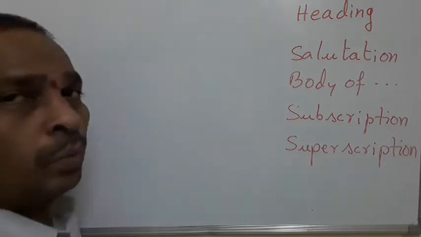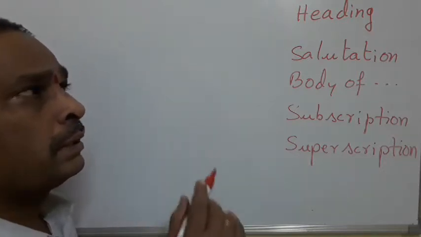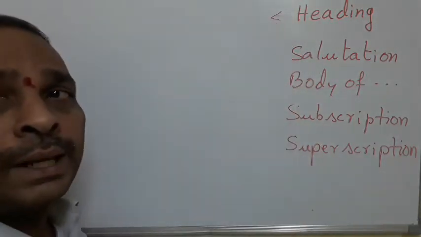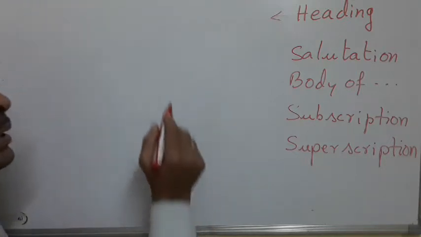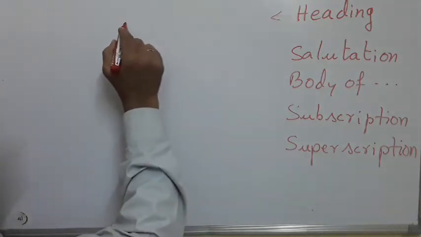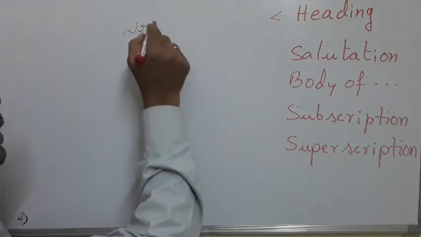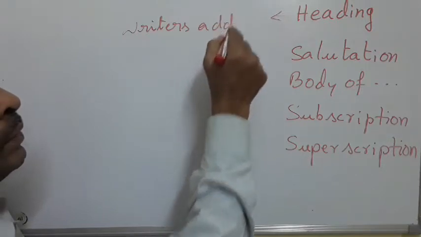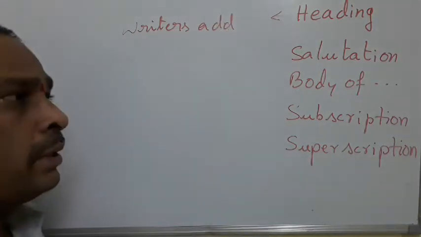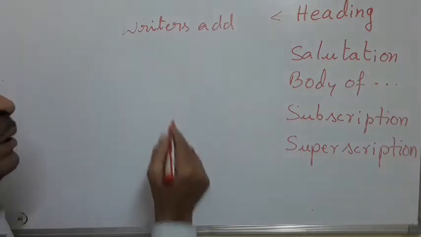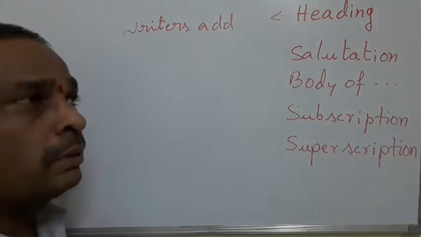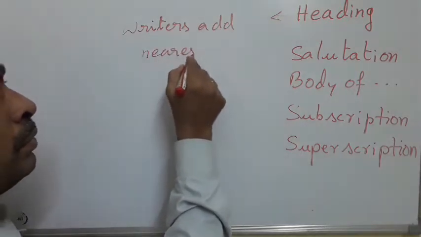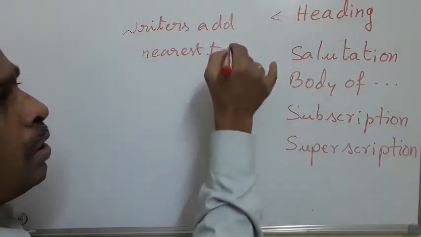Let us learn one by one what we write under heading. Under heading we write self address, that means writer's address. How do you write writer's address? Generally, the address should be written from nearest to far off place.